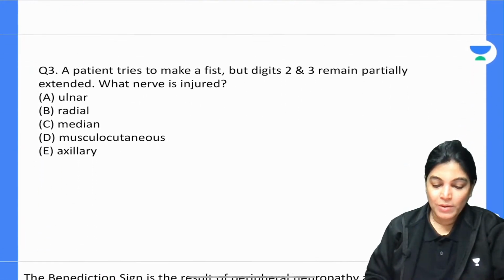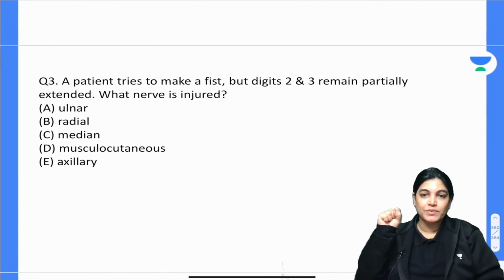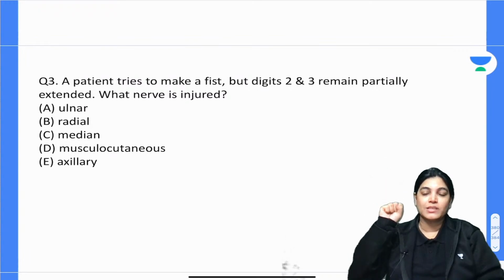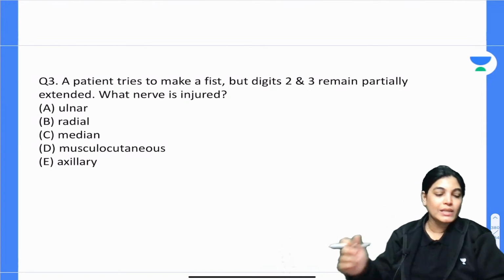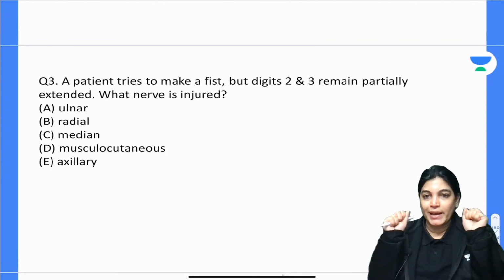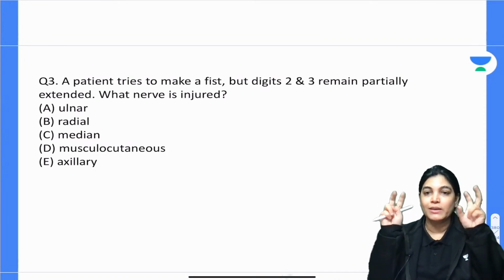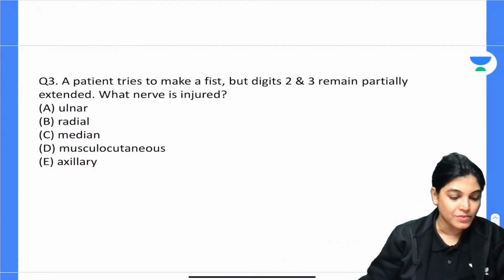Done. So one more. The patient tries to make a fist. What does fist mean? Flexing. But the second and third fingers remain partially extended; they are not flexing. What is the injury? Very easy. The patient is trying to flex, but flexion is not possible in the second and third fingers. What is the reason? Which nerve is involved?